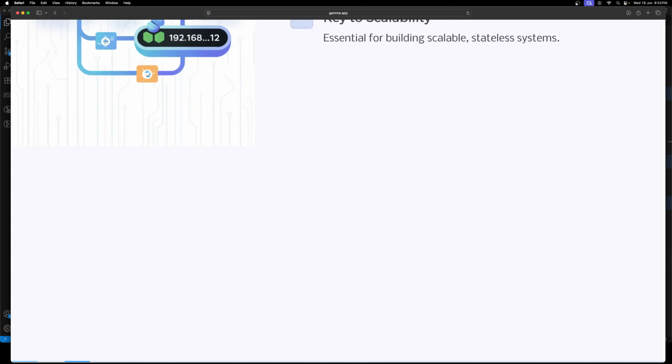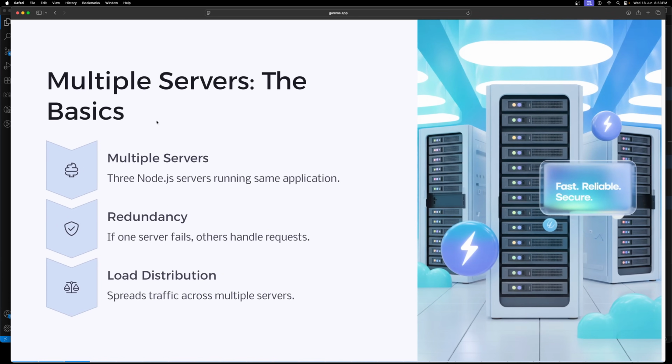Imagine that you have multiple servers, so here you have 3 Node.js servers running the same application. If one server fails, the others handle the request. That is the main thing. So it will spread the traffic across multiple servers. Let's say you have 3 Node.js servers running the same application, and each server has its own IP address or port.